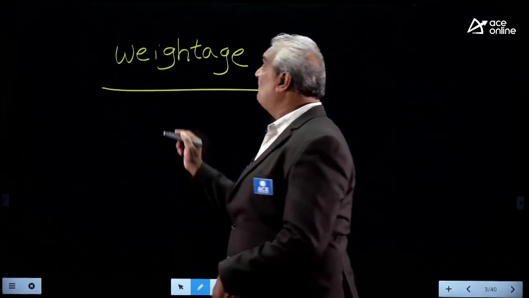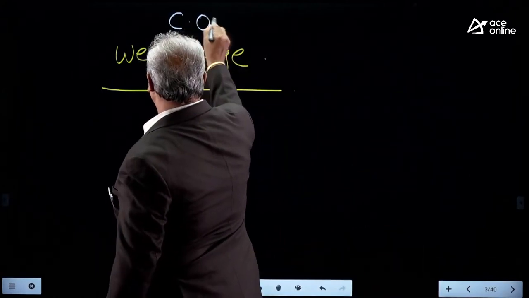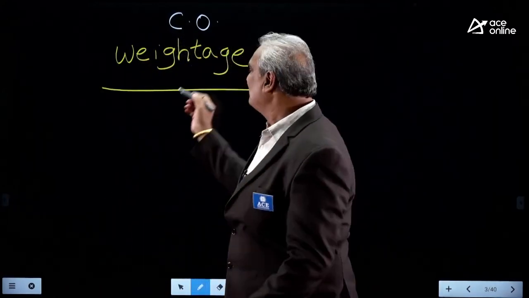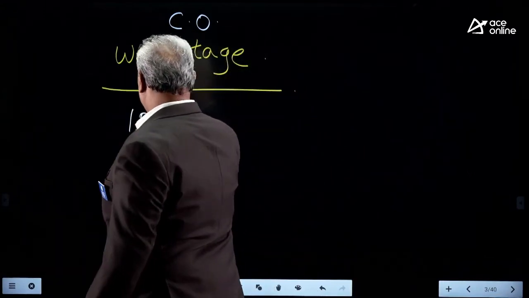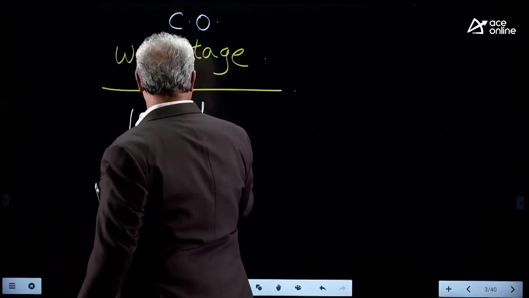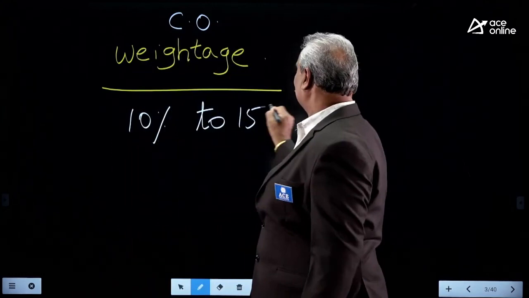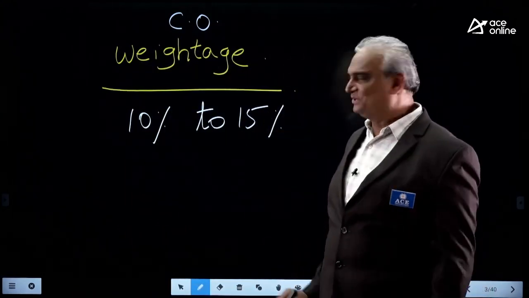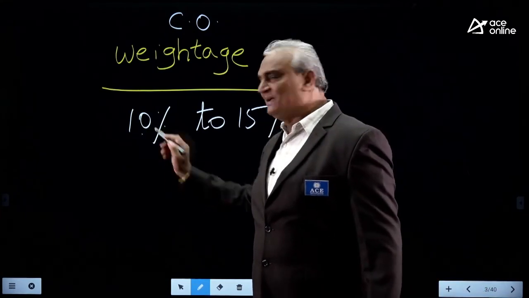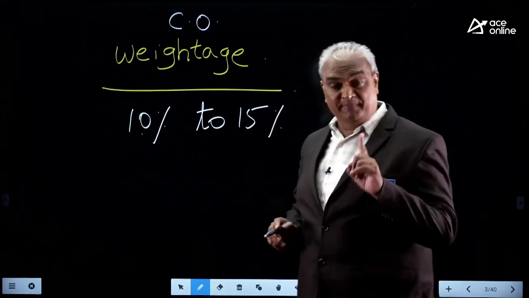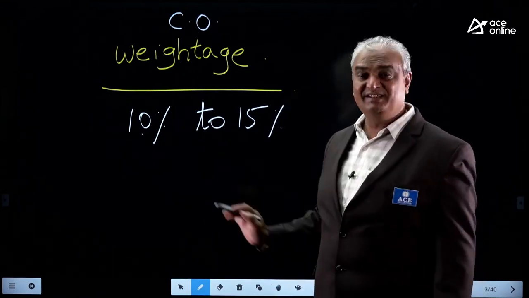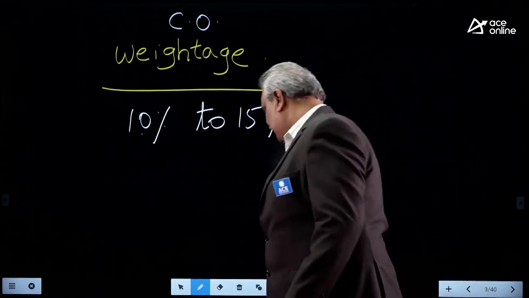Here, especially, our CO subject weightage. CO means, you should remember, it is the combination of both digital and CO. Minimum 10% and maximum 15% of the total number of questions. Out of 100 questions, minimum 10%, maximum 15% shows the importance of this subject.